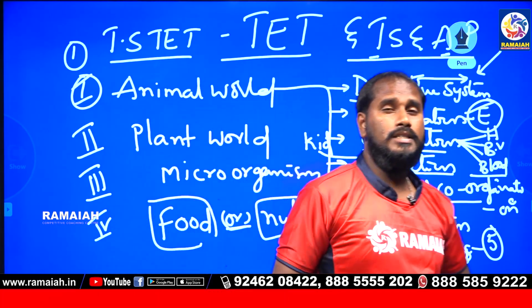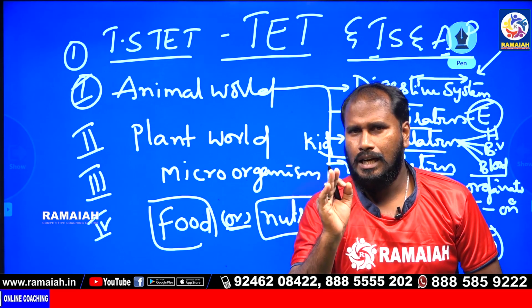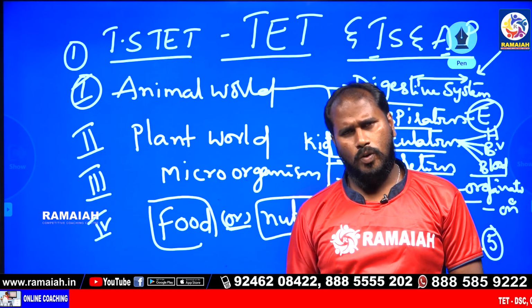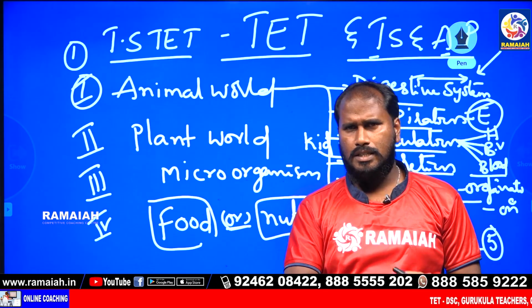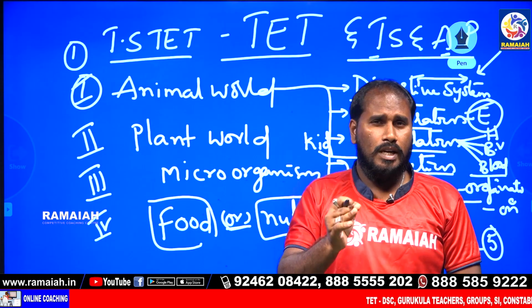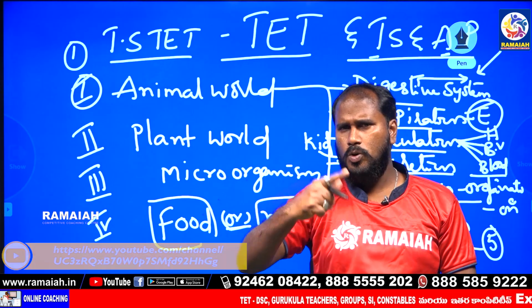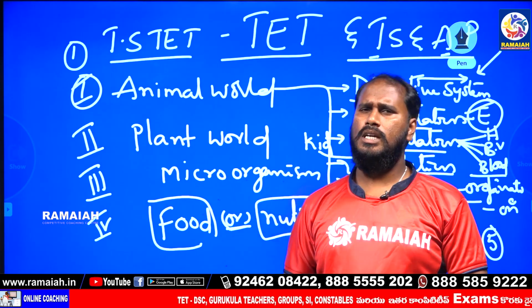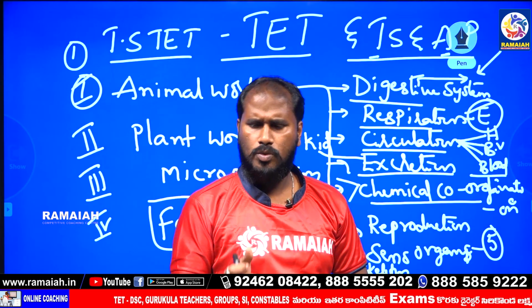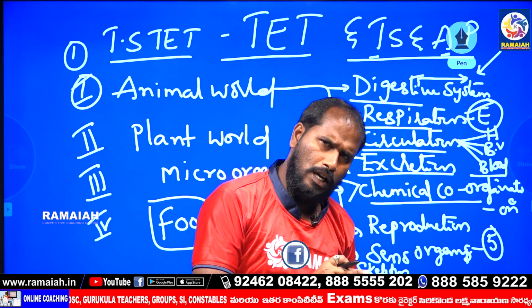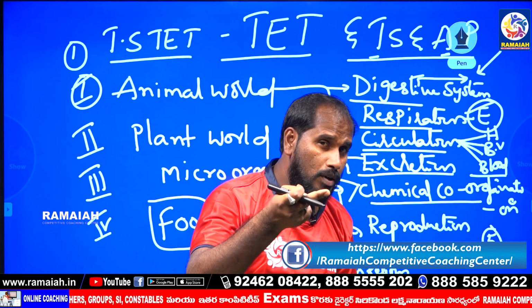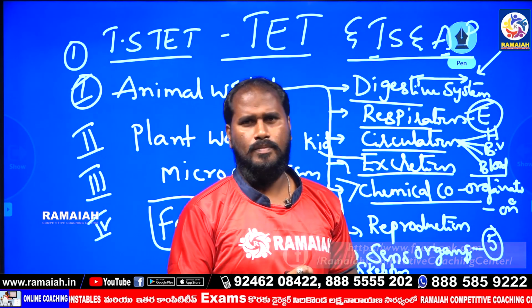Endocrine is also called ductless gland, and exocrine is called duct gland. Hormones are released from endocrine glands only, and enzymes are released from exocrine glands.